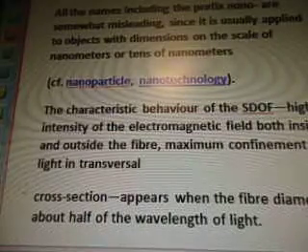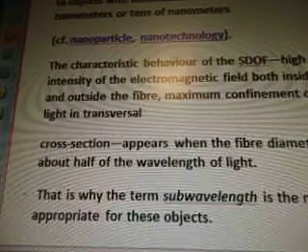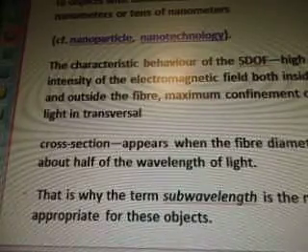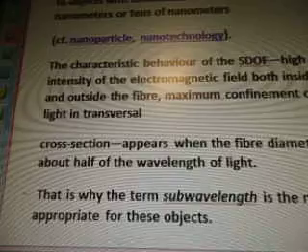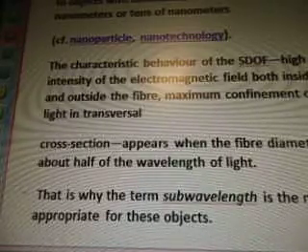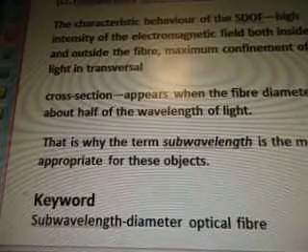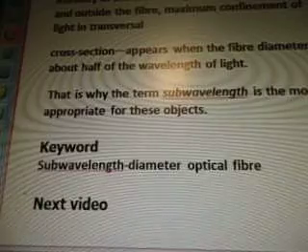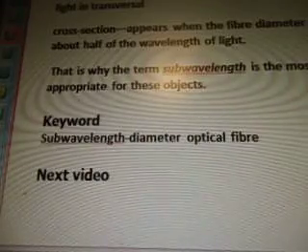Cf. nanoparticle, nanotechnology. The characteristic behavior of the SDOF is high intensity of the electromagnetic field both inside and outside the fiber. Maximum confinement of the light in transversal cross-section appears when the fiber diameter is about half of the wavelength of light. That is why the term subwavelength is the most appropriate for these objects.